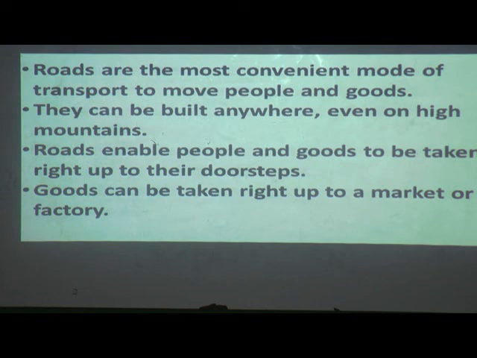Roads can be built anywhere, in small lanes and colonies right up to the doorstep. Even on high mountains, roads can be built easily. Roads enable people and goods to be taken right up to their doorsteps.